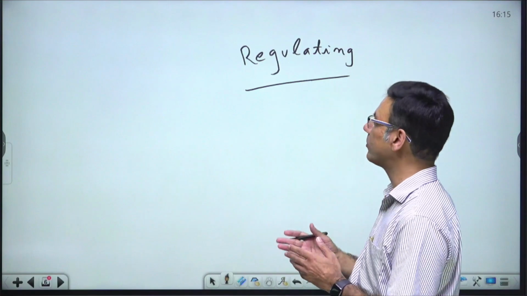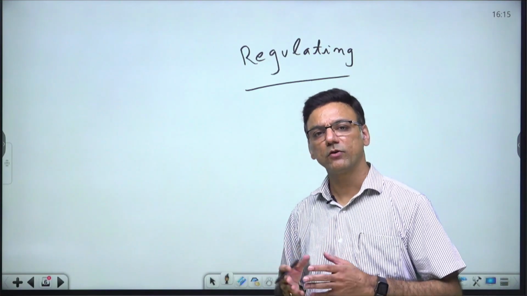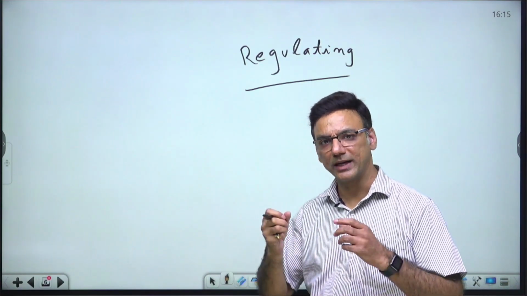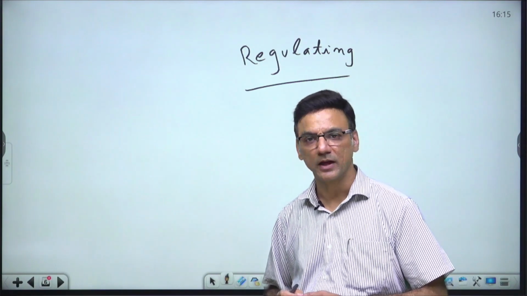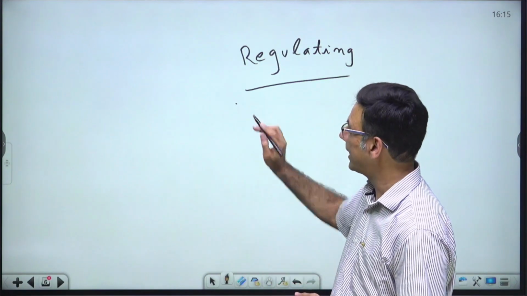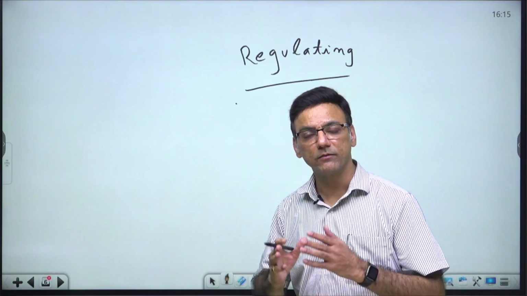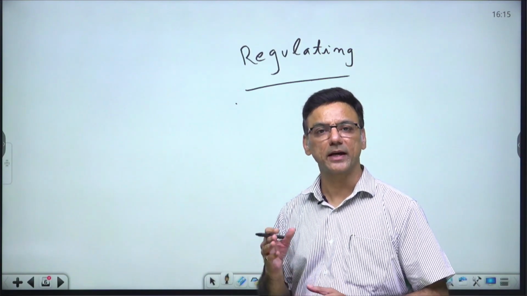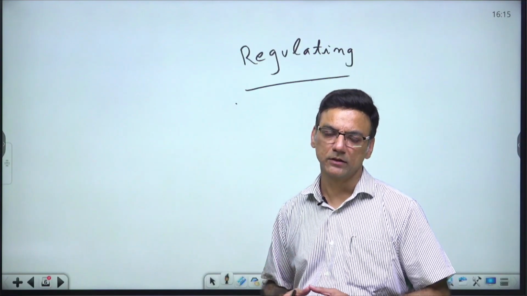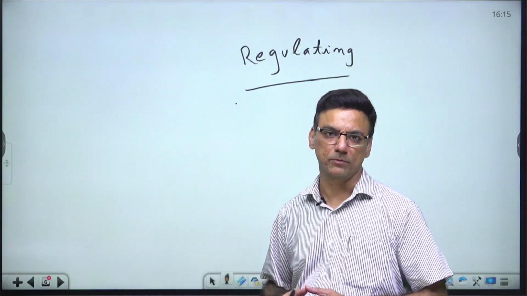So now the British Crown was waiting for an opportunity to get hold of the administration of our country. The British Crown had the thought in mind that whatever territories are being acquired by the East India Company, they are in the name of the British Crown only. So why shouldn't they have that control?